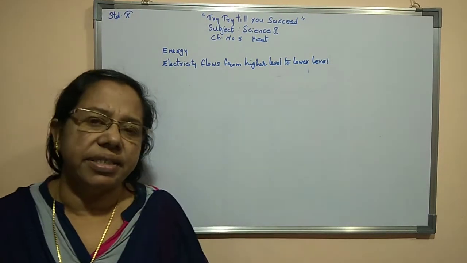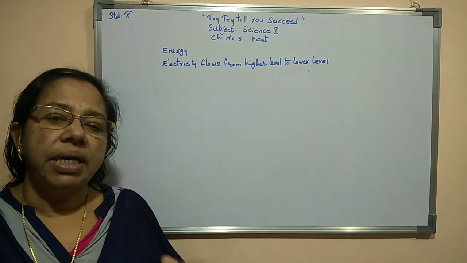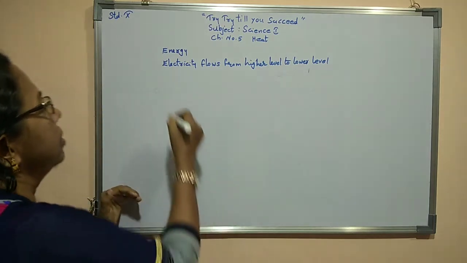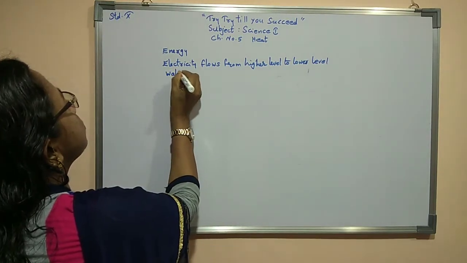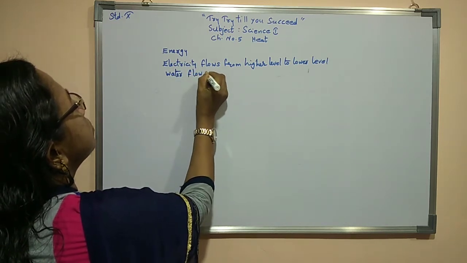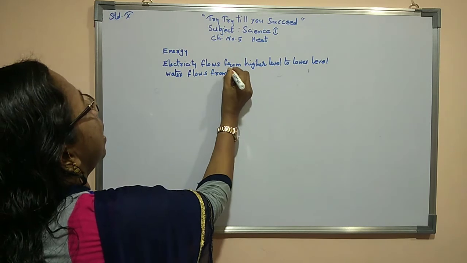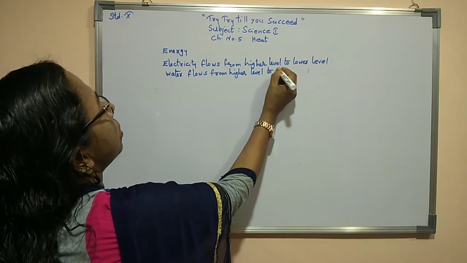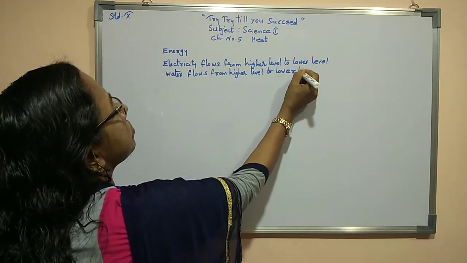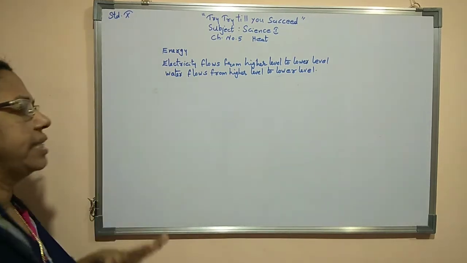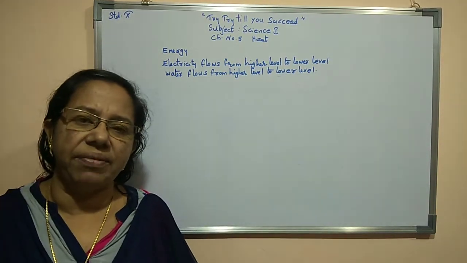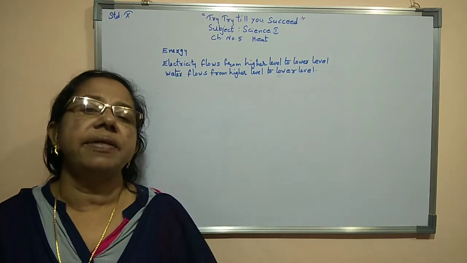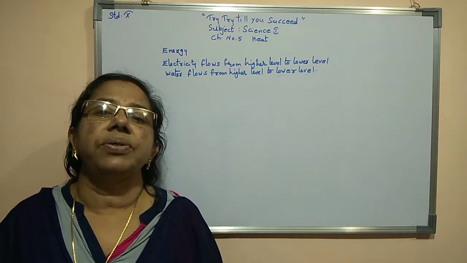We studied that heat is a form of energy. Now electricity flows from higher level to lower level. Similarly, water flows from higher level to lower level. These examples we had already studied. That means electricity flows from higher level to lower level, water flows from higher level to lower level. Similarly, we can say that heat energy also flows from higher level to lower level.